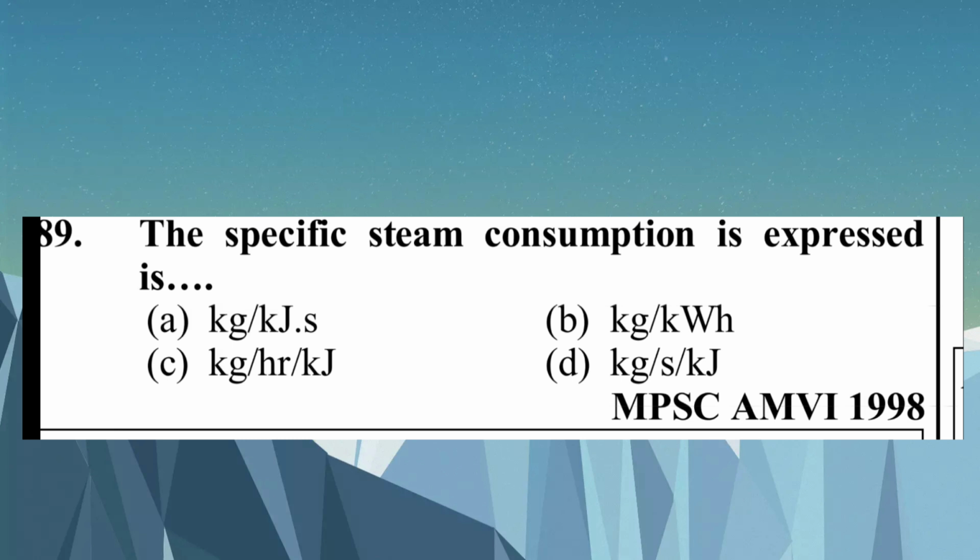Question number 89. The specific steam consumption is expressed in A. kg per kilojoule second, B. kg per kilowatt hour, C. kg per hour per kilojoule, D. kg per second per kilojoule. The answer is B. kg per kilowatt hour.